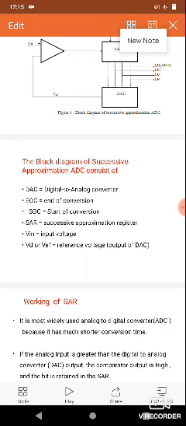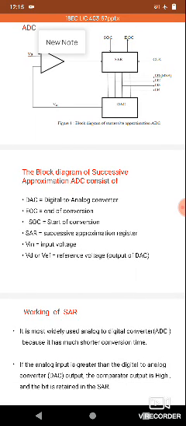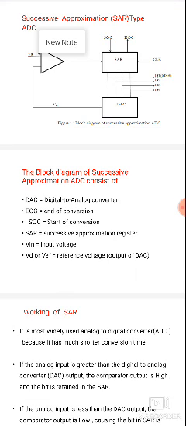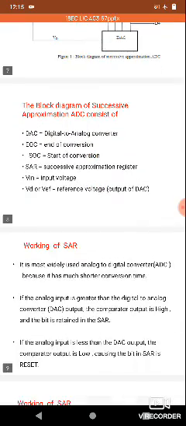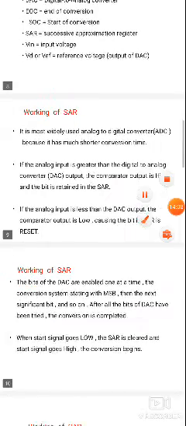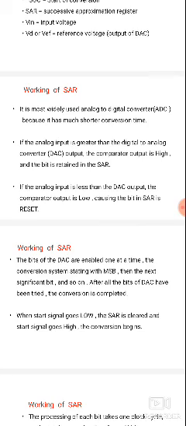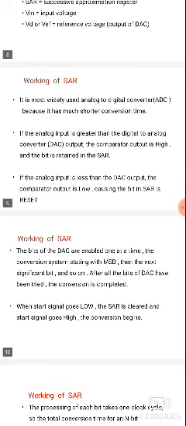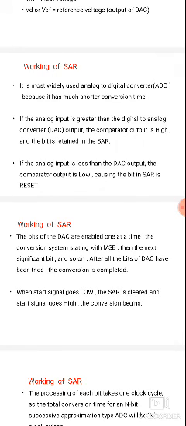In the counter method, we take one AND gate between the counter and the comparator. Here we directly apply the comparator output to the successive approximation register. Whenever the analog input is greater than the digital to analog converter output, the comparator output indicates a high. The comparator compares the analog input with the DAC output, and whenever the analog input is greater, it indicates a high bit, and the bit is retained in the successive approximation register.